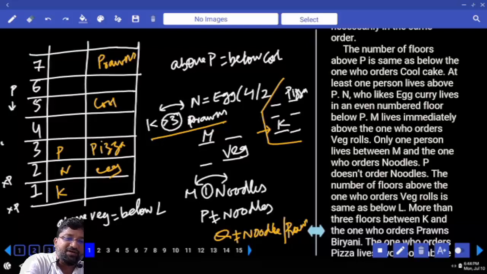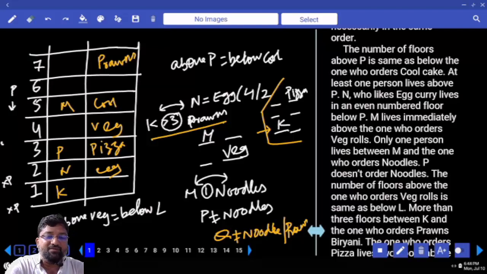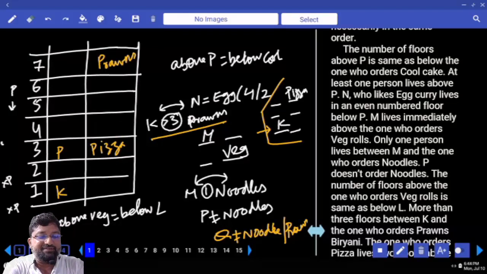Next, if I go for M here, this is veg. 1 person between M and noodles? Impossible. Every possibility you should check. Every possibility you have to check. The mind should work very fast. If your mind is not working, that is what hurts us. With multiple possibilities, you have to cut through quickly.